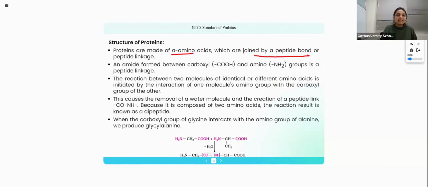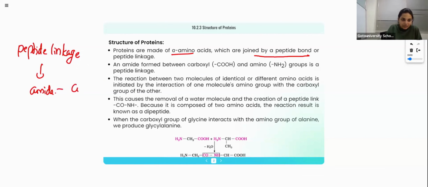In carbohydrates, between the monosaccharide molecules there is a glycosidic linkage, I told you. But in protein, between the amino acid molecules, there is a peptide bond or peptide linkage. Actually that is an amide bond.